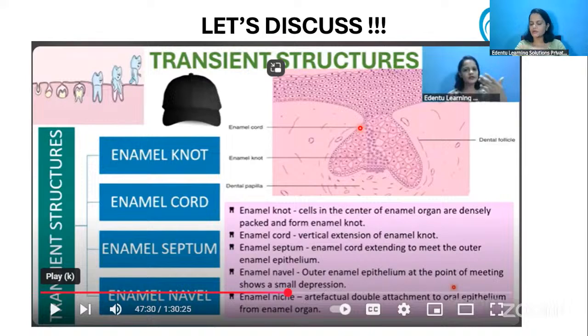Okay, and when this enamel cord goes and touches the outer enamel epithelium, that is called enamel septum. Because it goes and touches the outer enamel epithelium, when you view it under the microscope, it is like this particular septum is dividing the enamel organ into 2 parts. So that's why it is called enamel septum. And the point where this enamel septum reaches the outer enamel epithelium, a depression will be seen there. That is called the enamel navel. Okay, so these are the 4 transient structures, and the one that is marked in the image given in the question was enamel node.